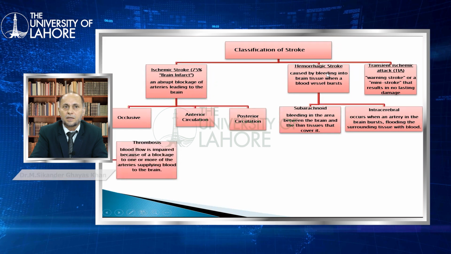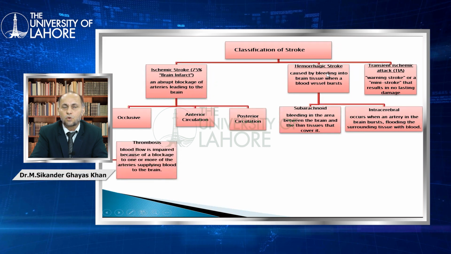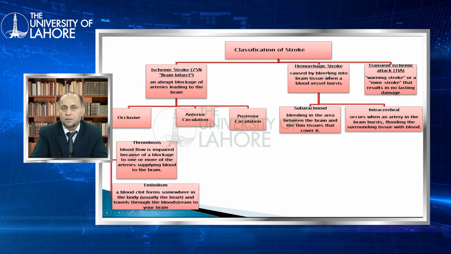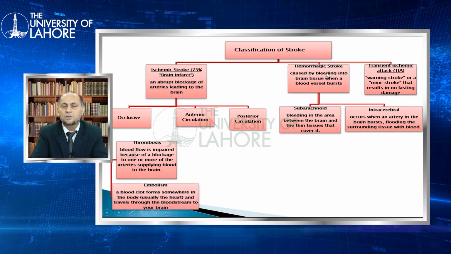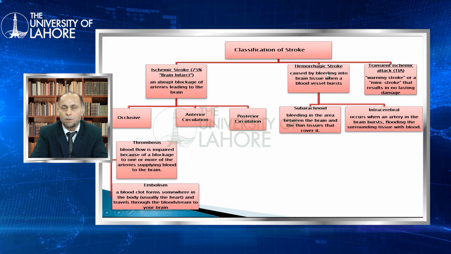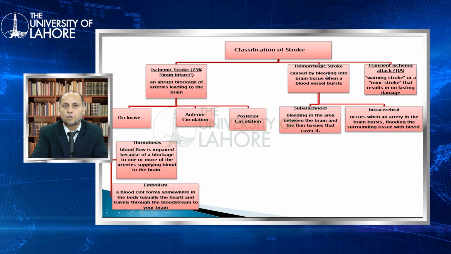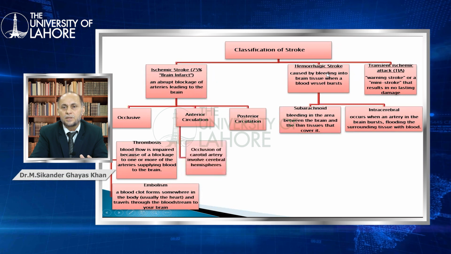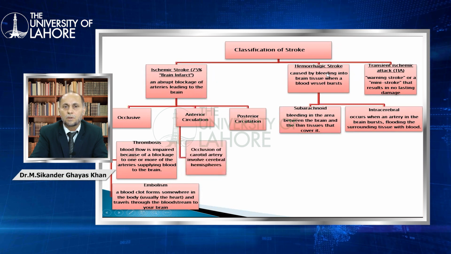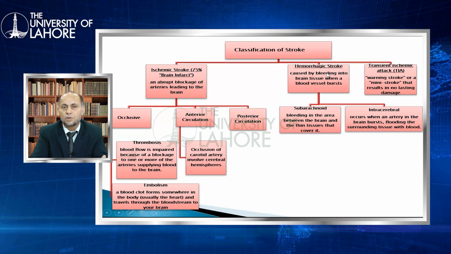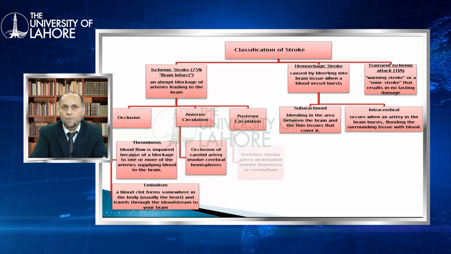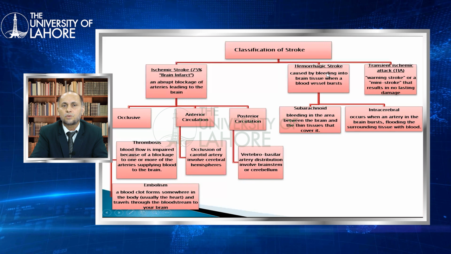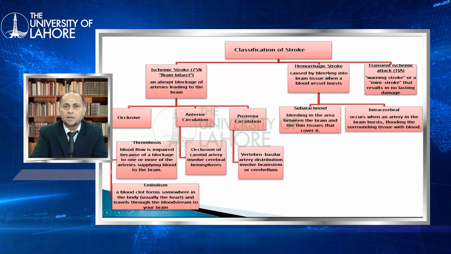As you see, thrombosis is one of the most common causes of occlusion of the blood vessels, and the second one is embolism. Embolism is the second cause for the occlusion of the blood vessels. Then the occlusion occurs in the anterior circulation, which is due to the occlusion of the internal carotid artery, and the posterior circulation, which is the circulation due to the basilar artery and the vertebral artery.